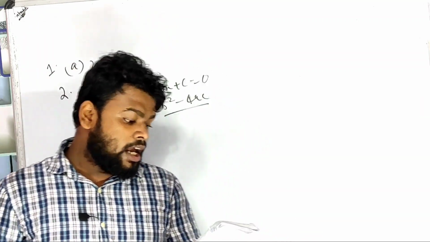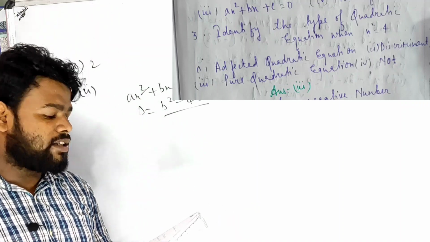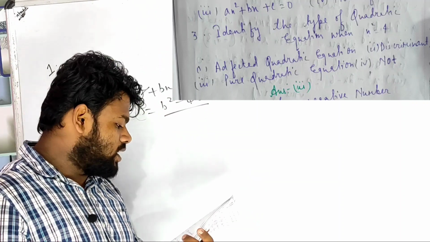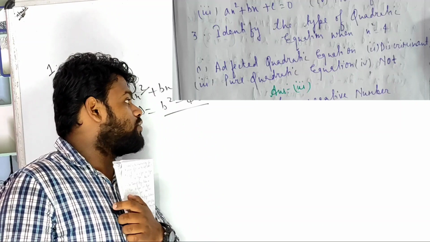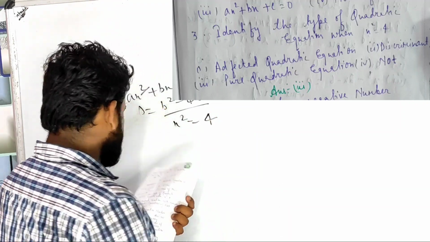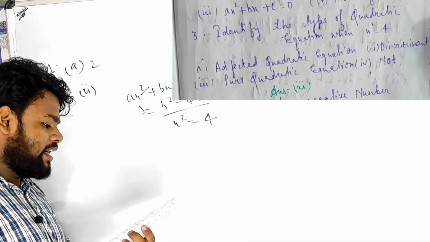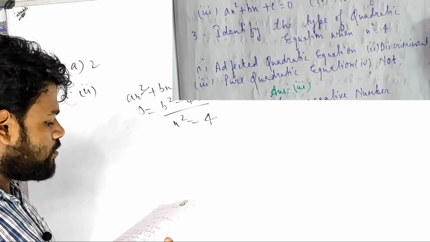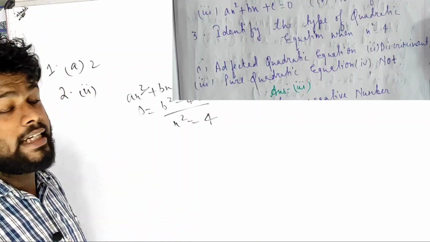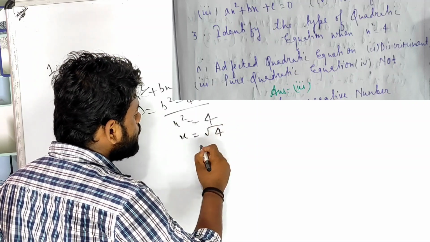Is it clear? Identify number 3 question. See children, identify the type of quadratic equation when x square equals to 4. Very important logic. When x square equals to 4, we have to identify which type of quadratic equation it is. The options are factored quadratic equation, discriminant will not be there, pure quadratic equation, none of these. Remember this, okay? So the answer will be what? Say x square equals to 4, so x equals to under root of 4, which is 2.